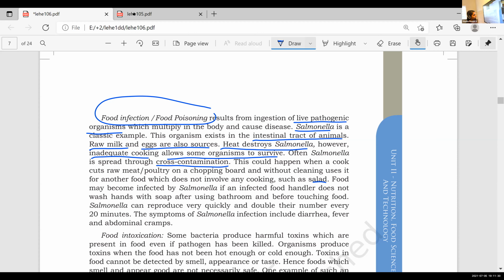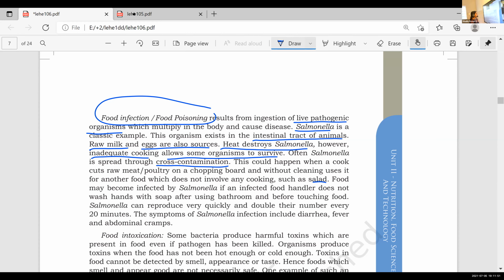We all know salad does not need cooking, right? That is cross contamination.